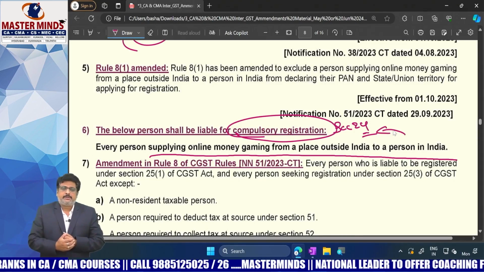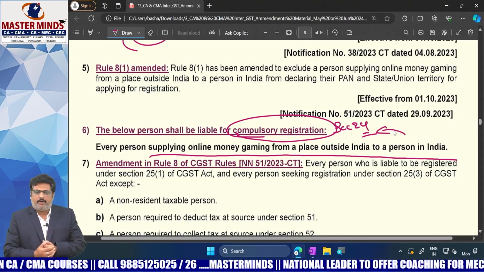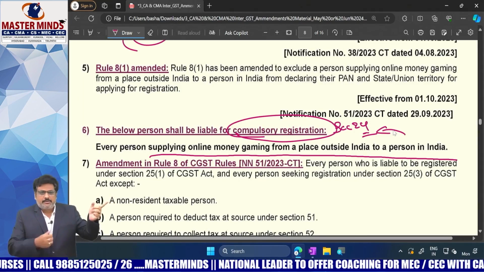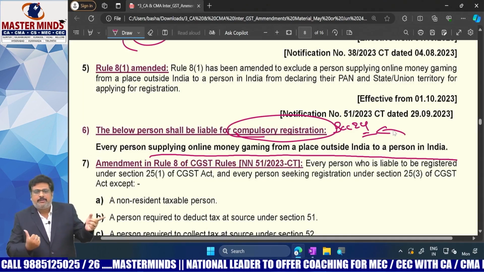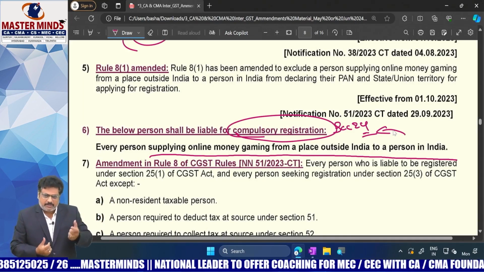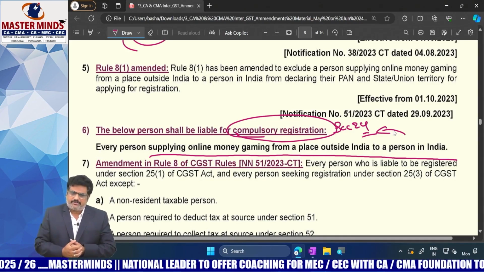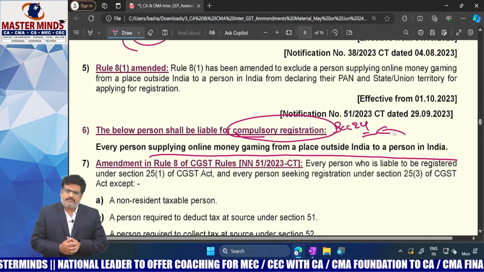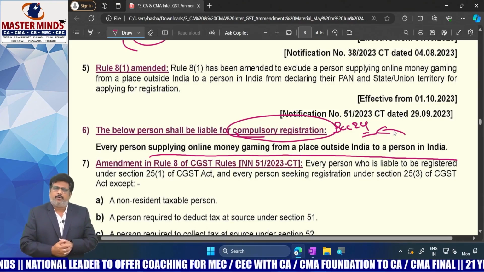That means the person who is supplying online money gaming services from outside India to a person within India, in that case, the supplier is required to take compulsory registration as per section 24. That means section 24 now added one more point.